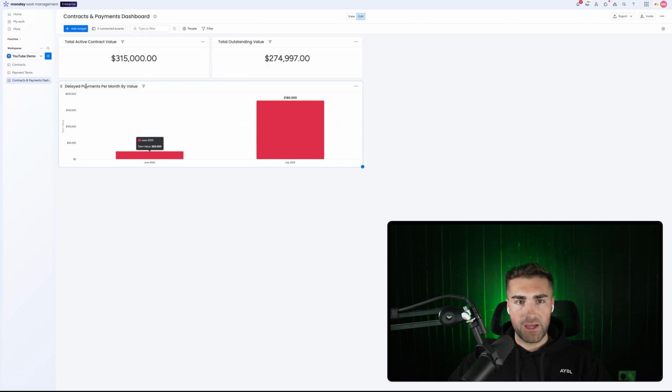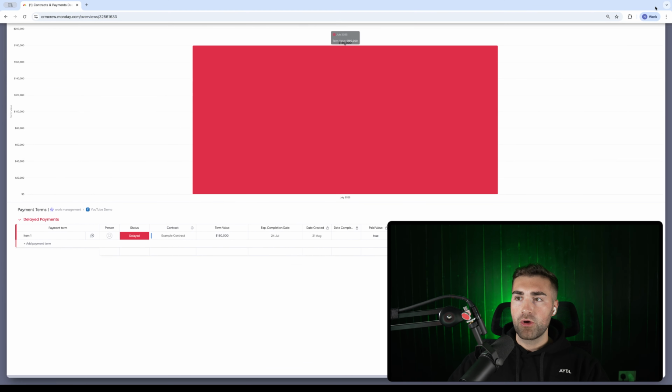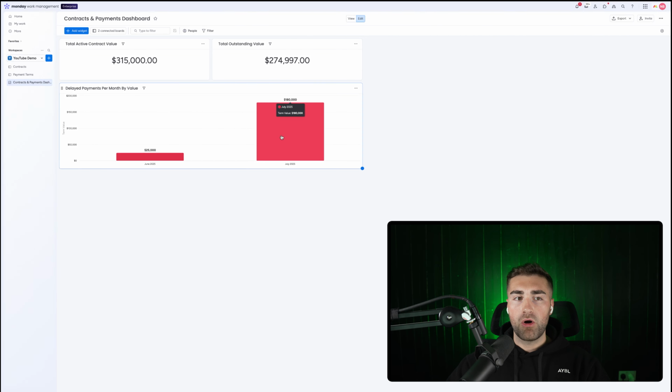You can see that in delayed payments per month, we've got $25,000 in delayed payments in June, and then in July we have 180,000. I can then click in and I can see which payment terms are delayed for this particular contract. Obviously I can then investigate why. Also, what we're going to want to do is look at our forecasting.